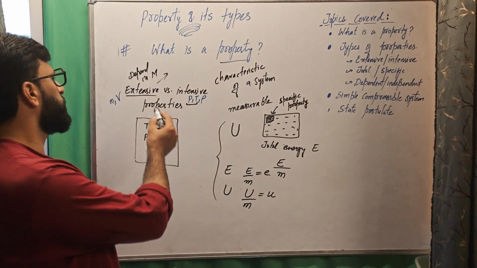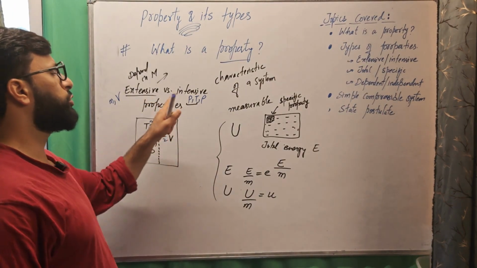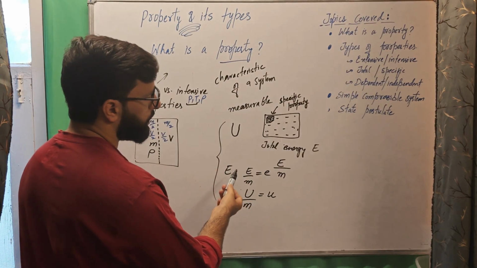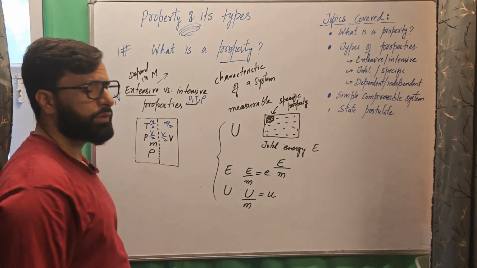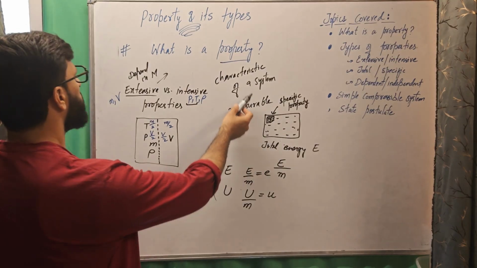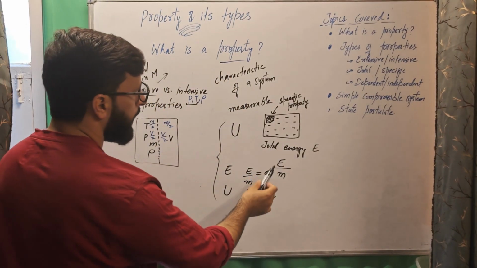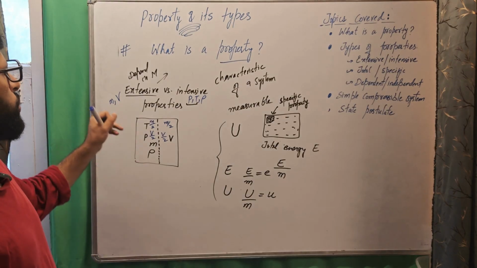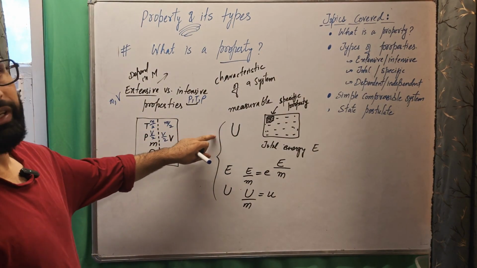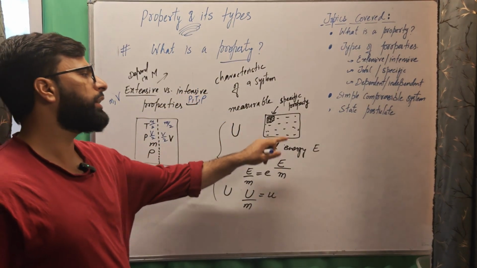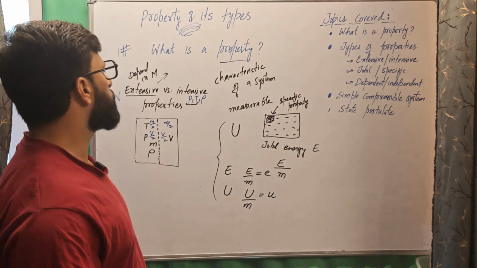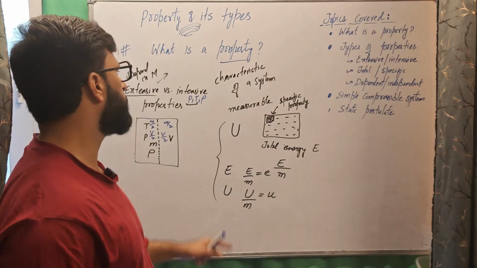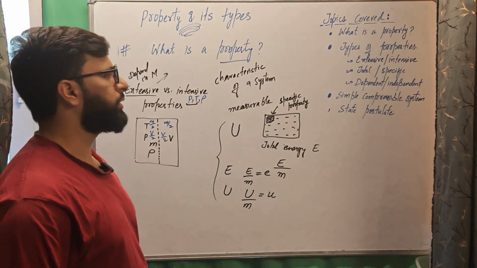Rest is the same. Extensive properties with capital letters, intensive properties with small letters. In the same manner, total properties with capital letters and specific properties with small letters. This is because total properties are extensive properties and specific properties are intensive properties. So extensive and total properties are denoted by capital letters, intensive and specific properties by small letters, with the exception of temperature and pressure. They are intensive, but they are denoted by capital letters.